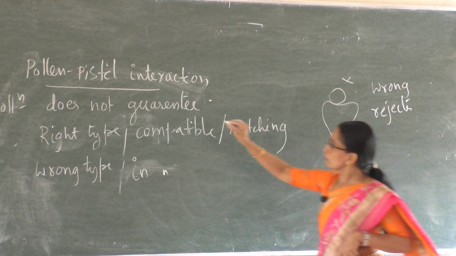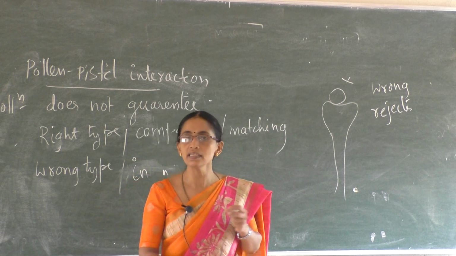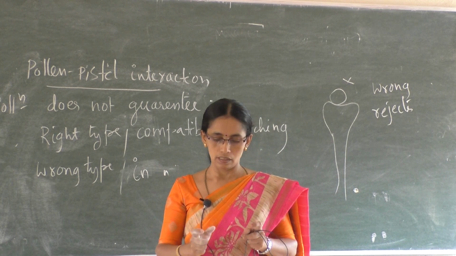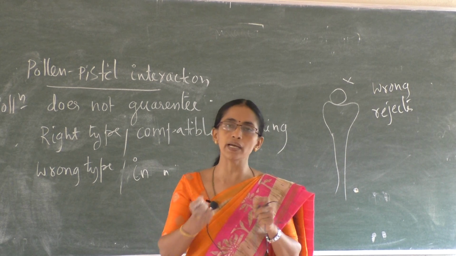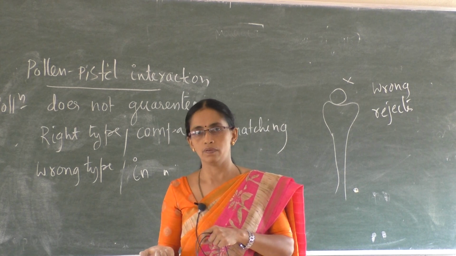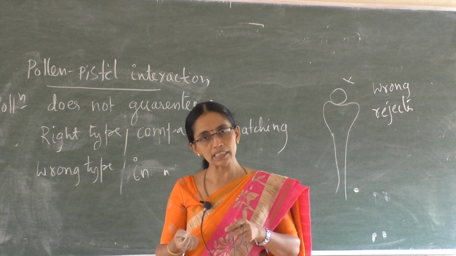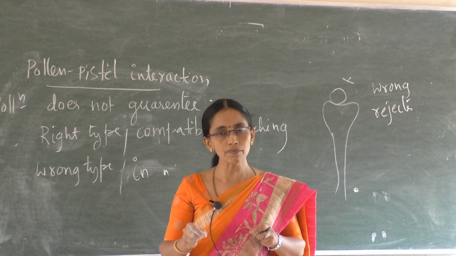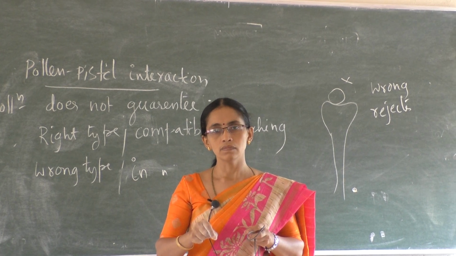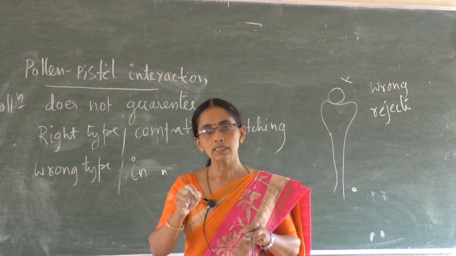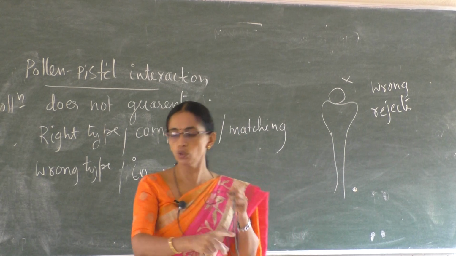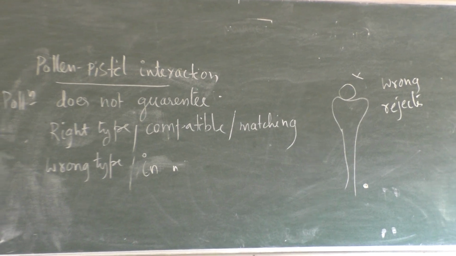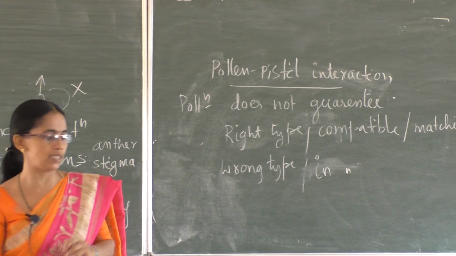So the process of pollination does not guarantee that it will bring the right type of pollen. It may bring the wrong type also. But the stigma has the capacity to identify the right type and the wrong type. The wrong type, after being identified as wrong, is rejected by the stigma. The right type, after being identified as right, those pollen grains start to germinate on the stigma, thus resulting in post-pollination events.